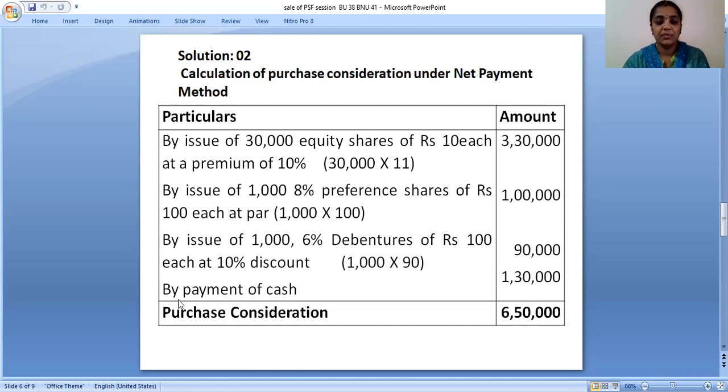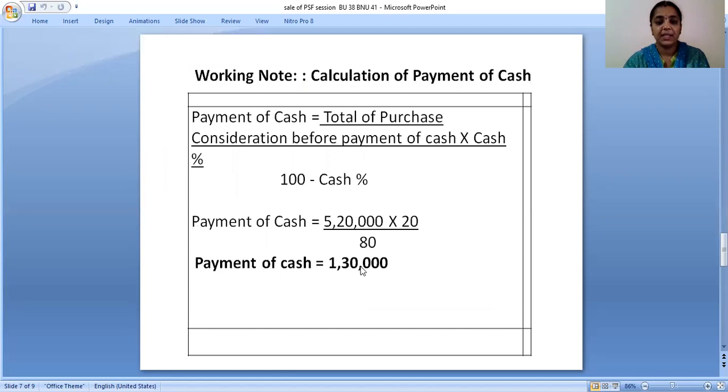Okay, so next we'll go for payment of cash. How much will be given in the form of cash? For that we have to make some calculations. Payment of cash is total of purchase consideration before payment of cash into cash percentage, divided by 100 minus cash percentage.